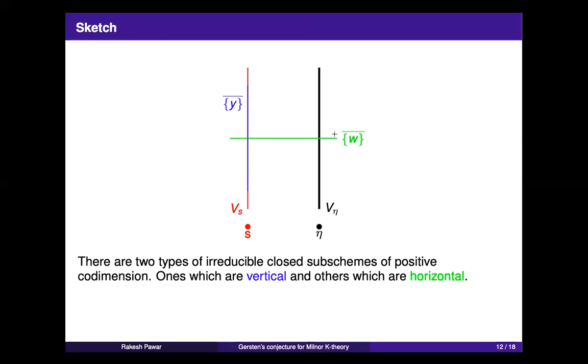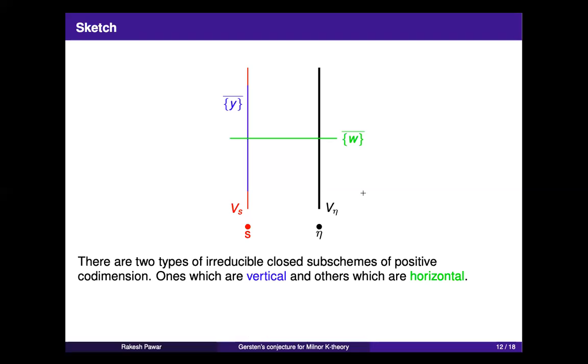So it intersects the generic fiber. This is just a language I want to use, that you have a closed subscheme of positive codimension, which is either vertical or horizontal. Technically speaking, horizontal means this closed subscheme is flat over the base S. Okay, this is a technical language.